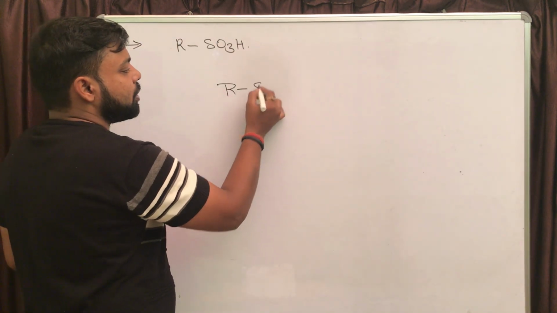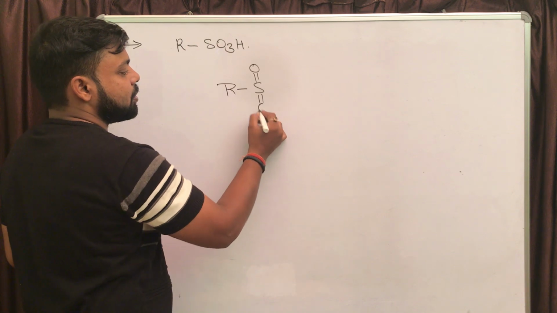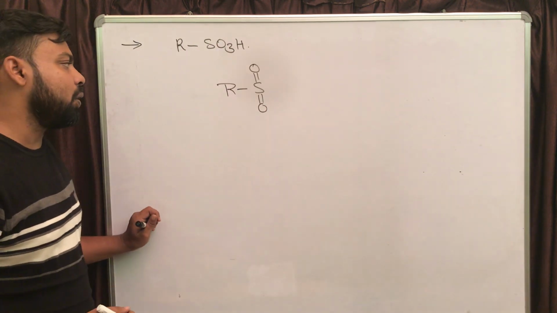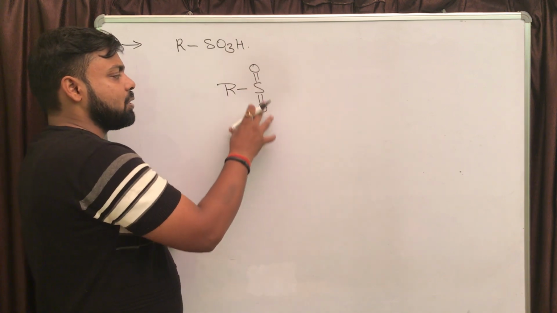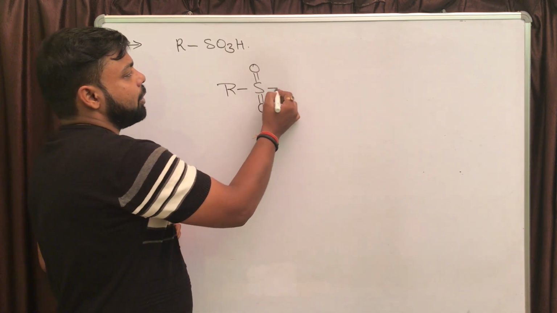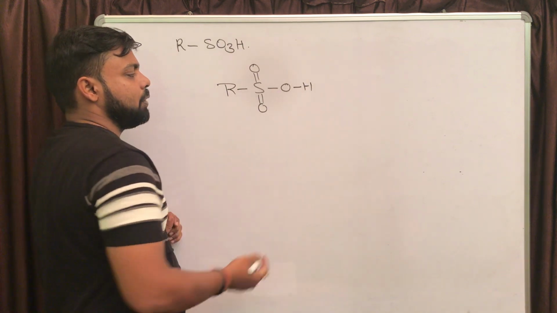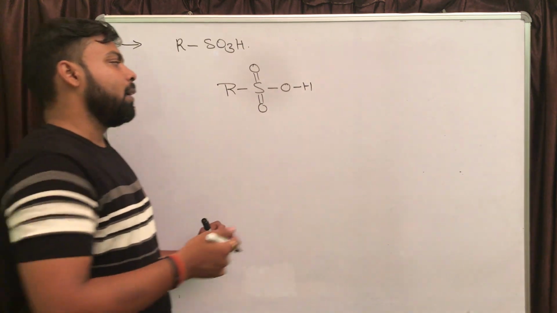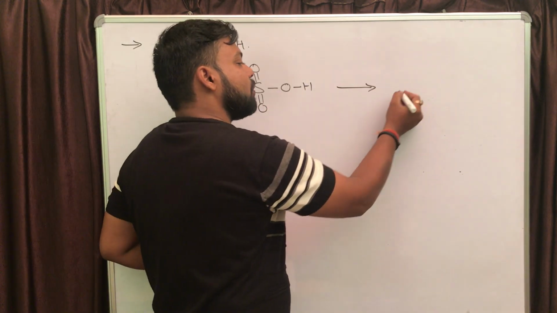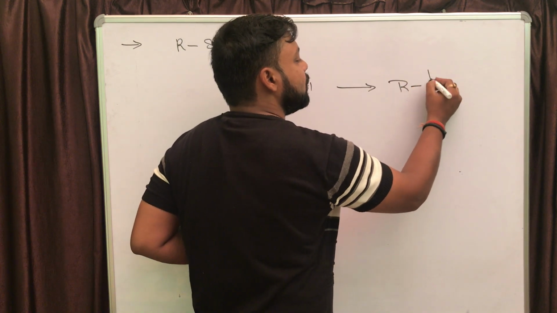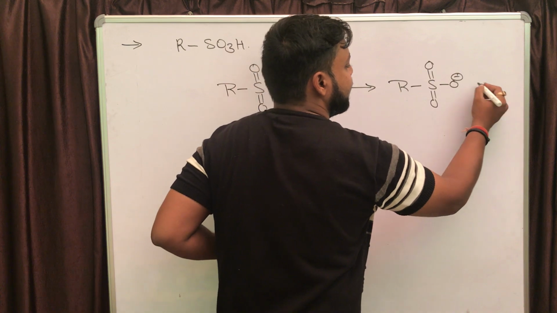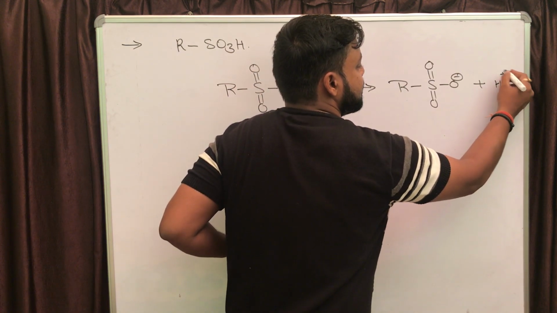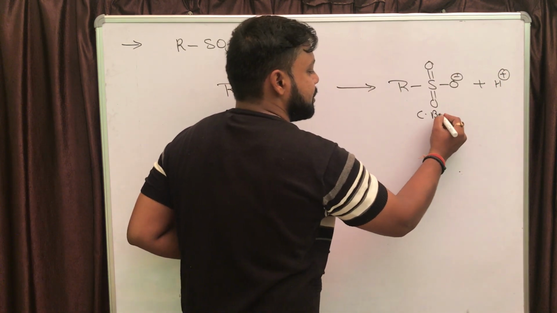If you draw the structure of the sulfonic group, there are two double covalent bonds attached to the sulfur, and there is one OH group attached to the sulfur, right? And if you are writing the conjugate base of it, just remove the hydrogen in the form of H plus, and the oxygen will carry the negative charge. This is the conjugate base, right?